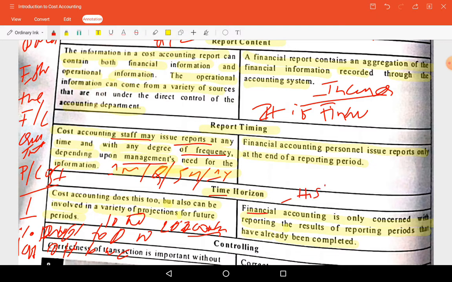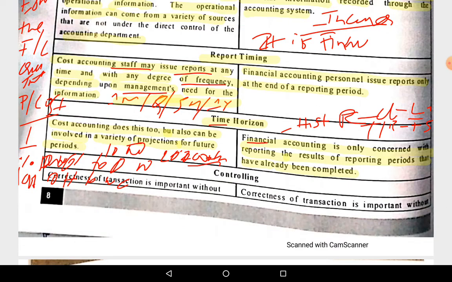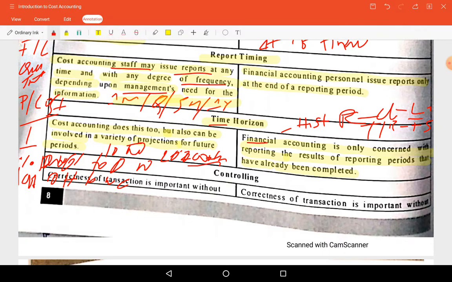After the transaction or event happens, it will record the transaction, then classify it, then prepare the ledger, then the trial balance, and thereon the financial statements, P&L and balance sheet, will be prepared after incurring everything. That is what happens in financial accounting, whereas in cost accounting it is not. For a future period it will estimate. So that is the major difference between cost accounting and financial accounting relating to time horizon.